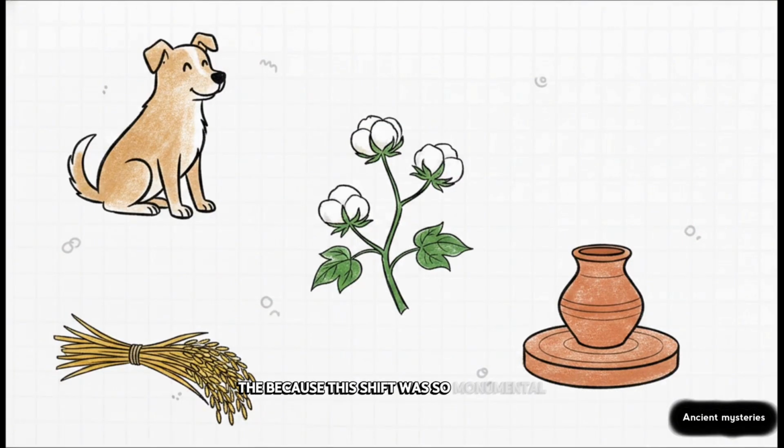Because this shift was so monumental, tests are notoriously fond of asking about Neolithic firsts. So here's a rapid-fire cheat sheet for you. Animal domestication begins, and the wild dog is the very first. Evidence traces back to sites like Adamgarh. We get the earliest evidence of cotton over in Mehrgarh, in present-day Pakistan. We see the earliest evidence of cultivated rice at Koldihwa and Mahagara in Uttar Pradesh. And crucially, because they needed a way to store all this newly farmed food, humanity invents the potter's wheel.